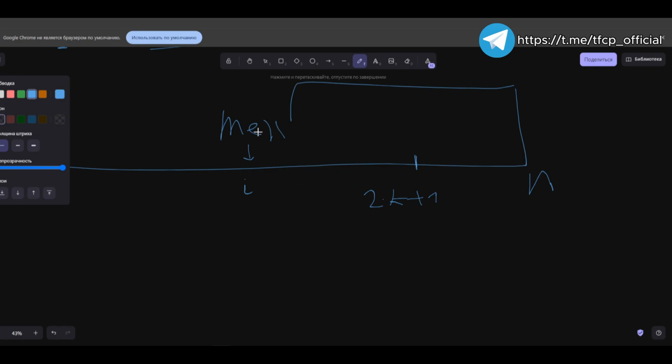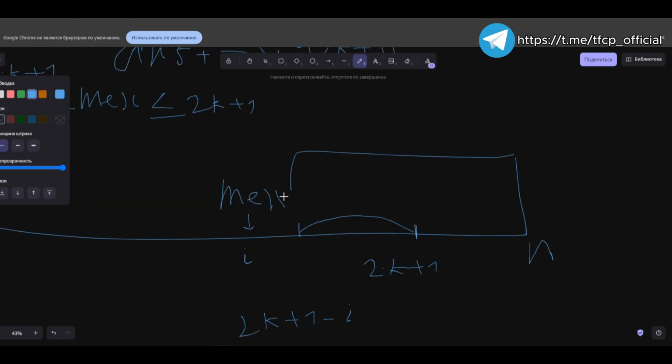In fact, we can include any elements that are greater than the mex in the quantity of 2k plus 1 minus i in the overall picture. That is, within this interval, any i can be selected that is greater than the mex, but less than or equal to n.